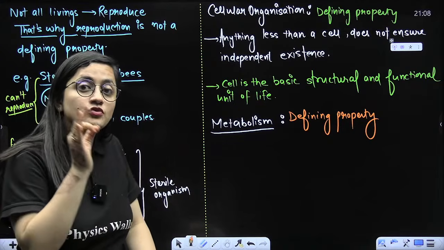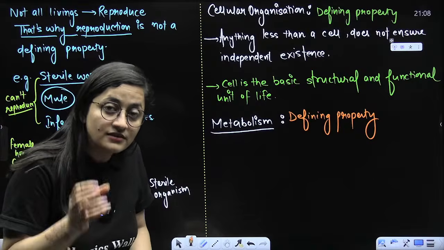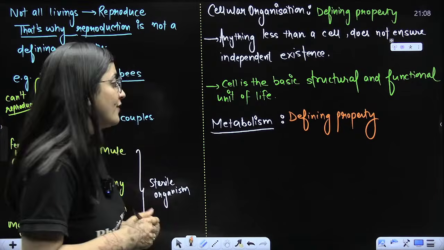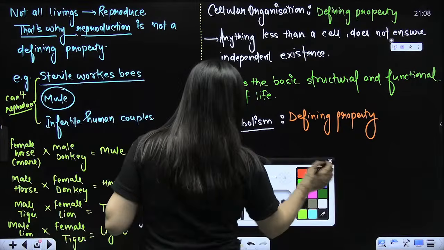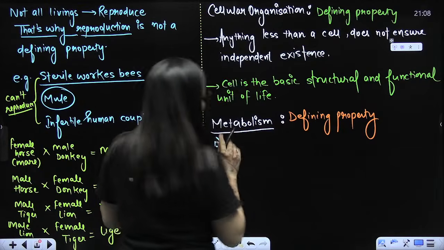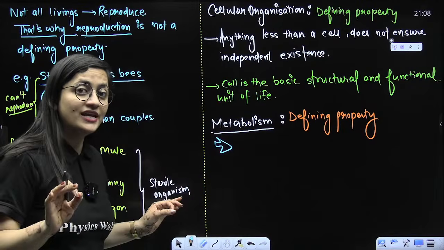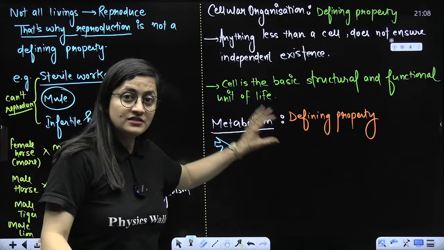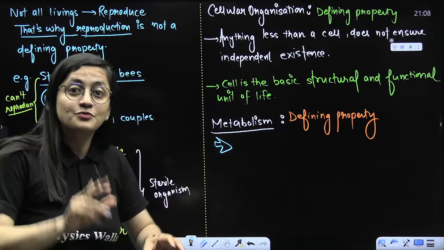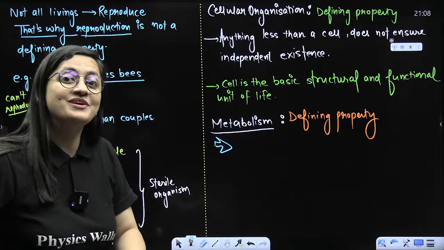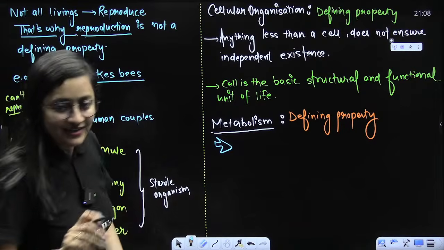So when it comes to metabolism, these are the chemical reactions which are going on in our body. It is definitely a defining property, because all living beings, without any exception, have metabolism, and moreover, no non-living being will show metabolism. Is that clear?